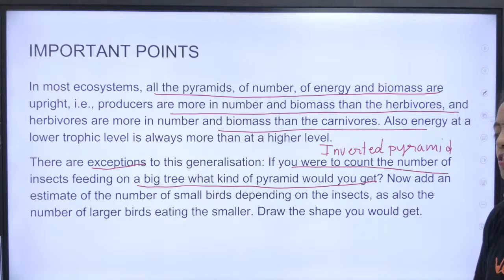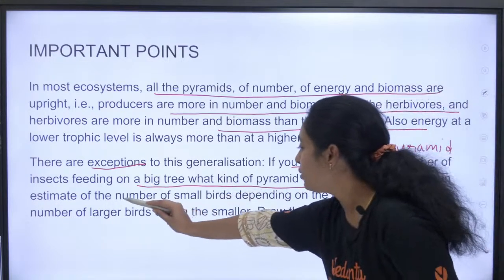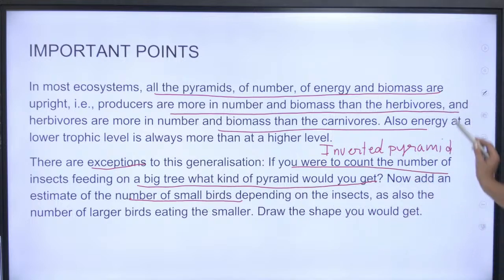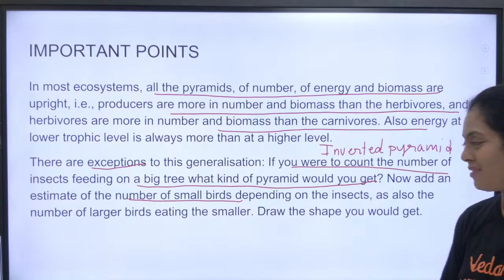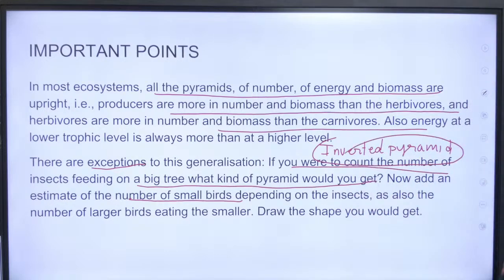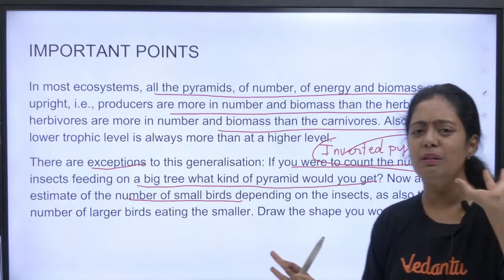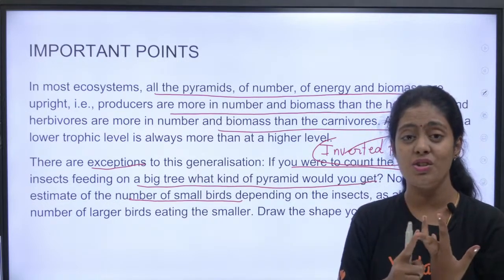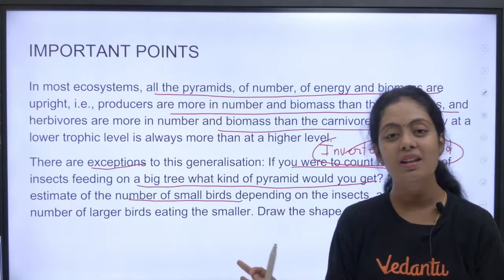Very good. நீங்க ரெண்டு பேர் புரிஞ்சுக்கிட்டீங்க. Super. Okay, so that is very, very important, pasangla. Now, add an estimate to the number of small birds depending on the insect and also the number of large bird eating the smaller. So, you get an inverted pyramid. The answer is this. Okay, so that completes this entire chapter. ரொம்ப simplify பண்ணிட்டு இருக்காங்க. முன்ன at least you had this carbon cycle, phosphorus cycle, succession, pioneer species, hydra, xeric, நிறைய இருந்துச்சு. Now it is very, very simplified.